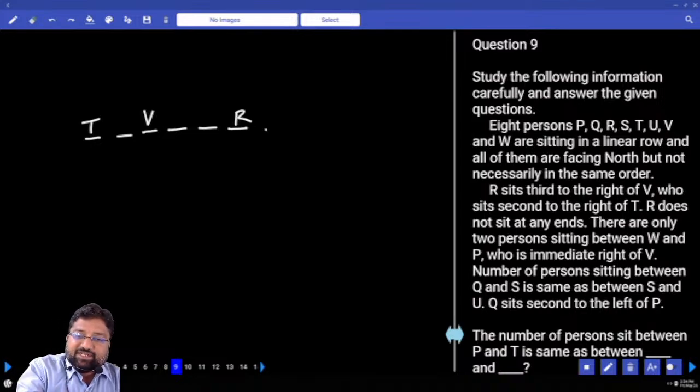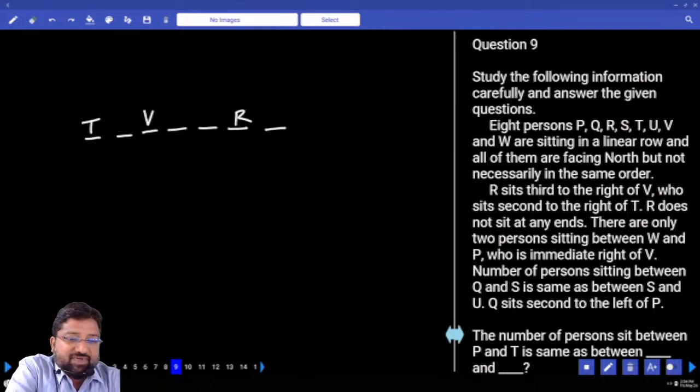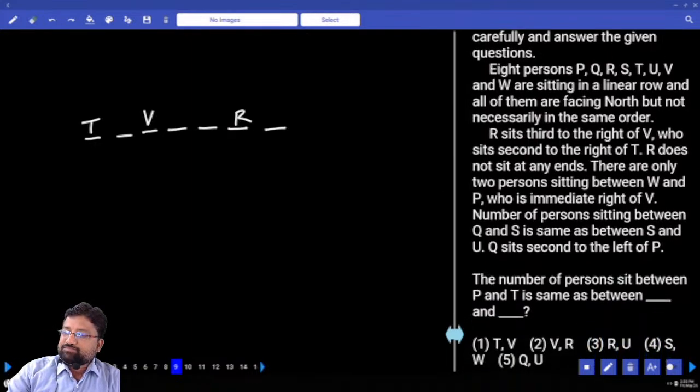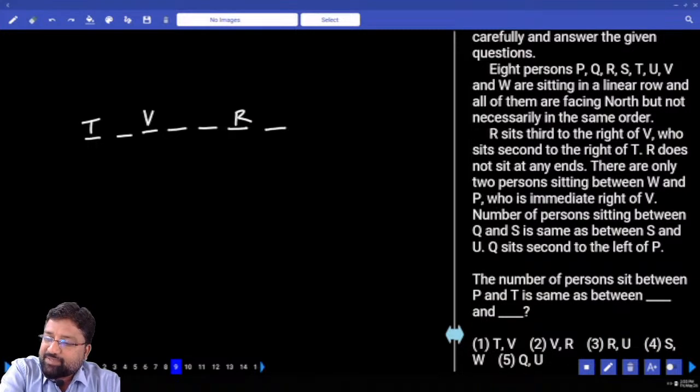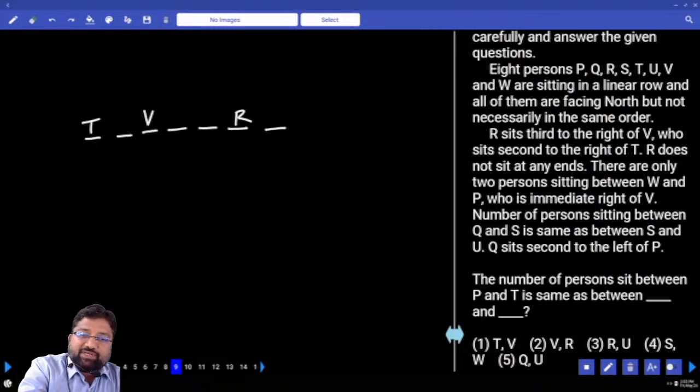R does not sit at any ends. I got 7 places covered, and we are looking forward for only 1 place. Next, there are only 2 persons sitting between W and P. P sits to the immediate right of P. 2 people between W and P. There is only one possibility.